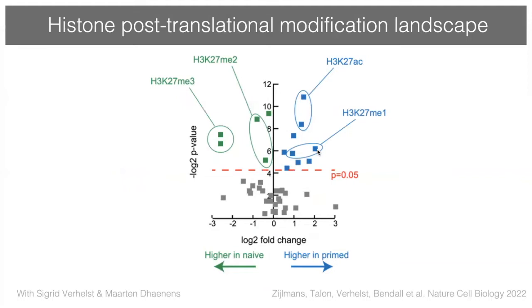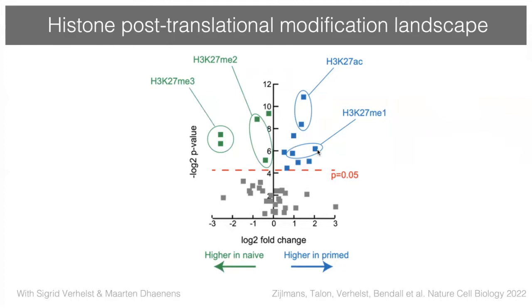Sigrid and Martin determined the global abundance of histone modification in naive and primed pluripotent stem cell states. There also we see a lot of changes and a dramatic increase in the histone H3 lysine 27 trimethylation mark in the naive state.